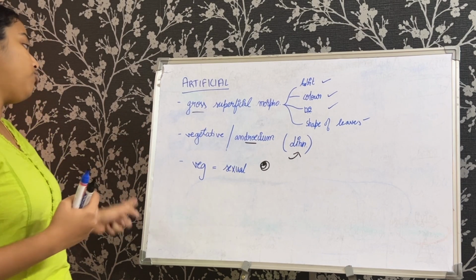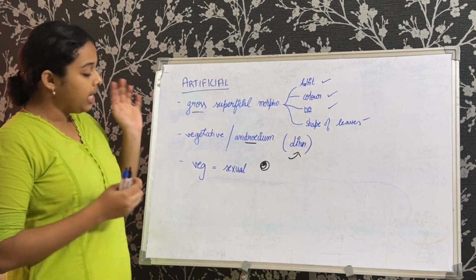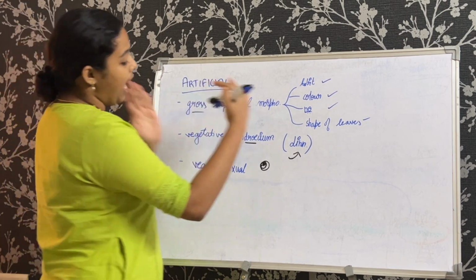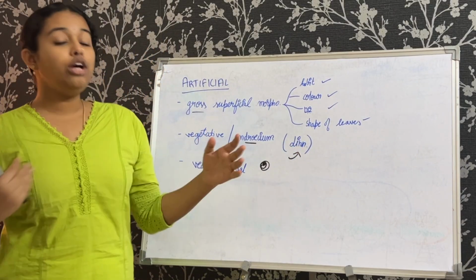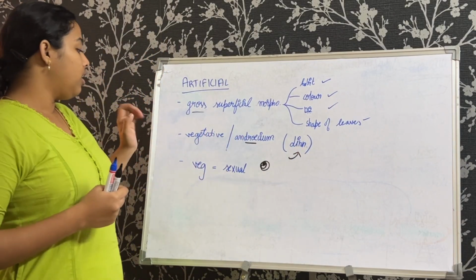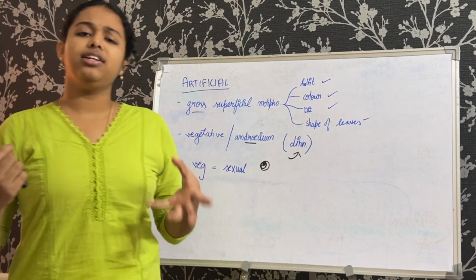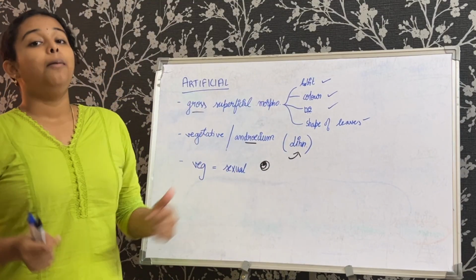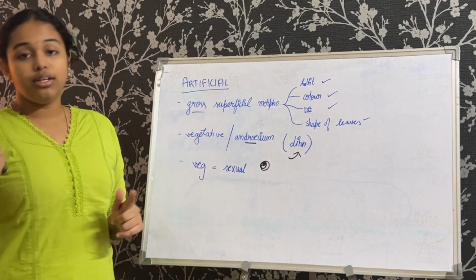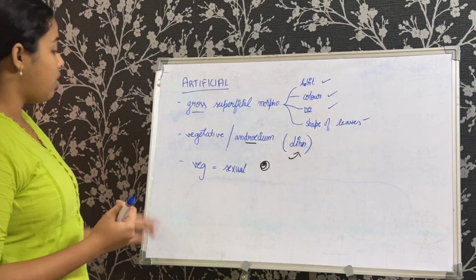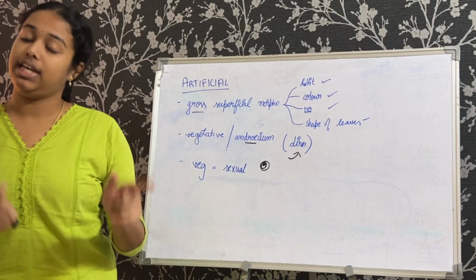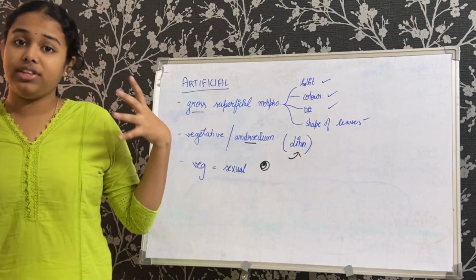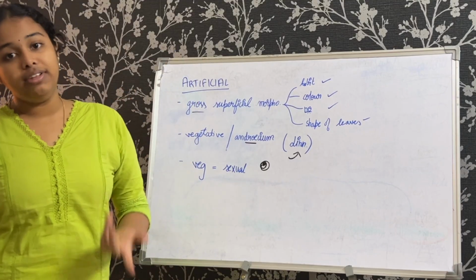Now, the last point, which is actually a very controversial point that makes it not so well organized a system, is that this system considers vegetative characteristics and sexual characteristics at an equal level. That is, we are considering them to go hand in hand and to have equal importance. But that is not a very good assumption, because vegetative characteristics can vary depending on external factors or probably even internal factors.